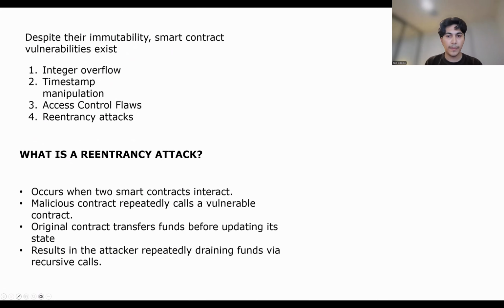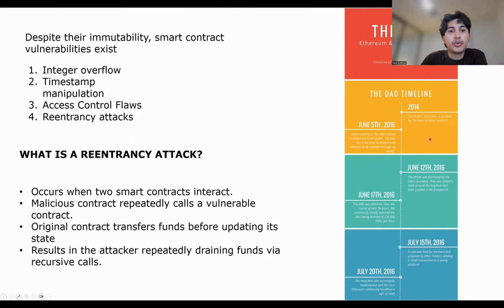hasn't yet done this. Now, a popular example of the harm that reentrancy attacks can cause is the aforementioned DAO attack of 2016. I've attached a diagram which shows the timeline of the DAO attack.